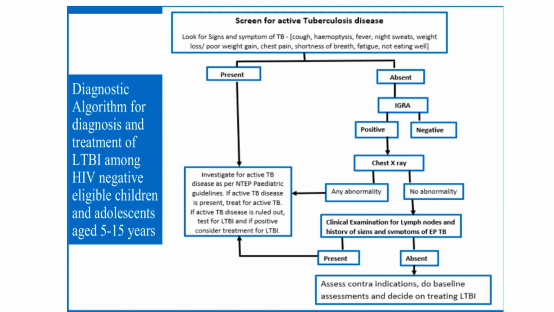Okay, simple. First of all, screen for active TB. Then if no signs and symptoms of active TB are present, then we can do IGRA. If IGRA positive, chest X-ray. In chest X-ray, if no abnormality is seen, then look for extrapulmonary TB. If no extrapulmonary TB, then we can treat for latent TB infection. This is the diagnostic algorithm for latent TB infection.